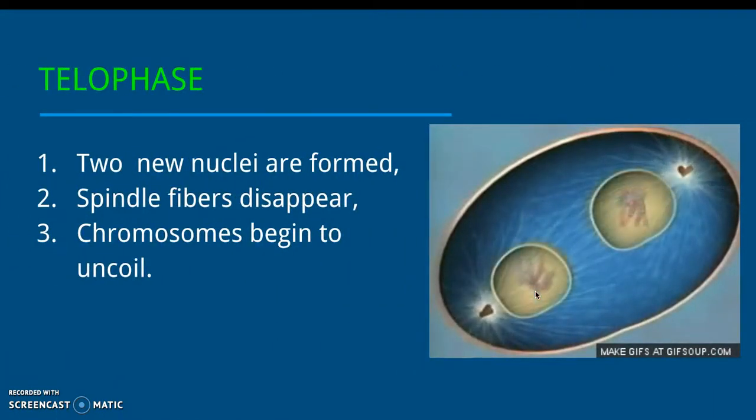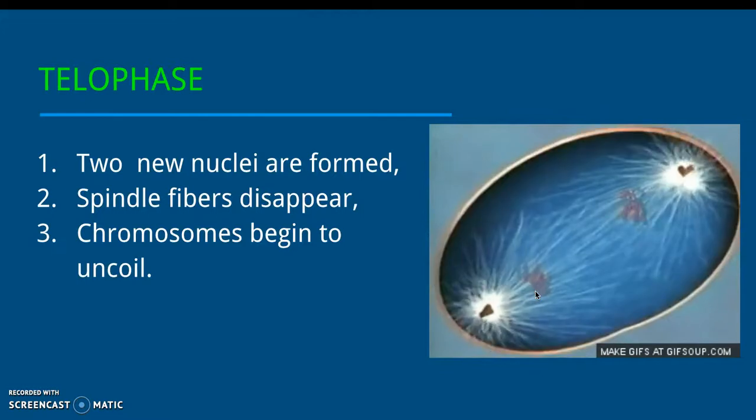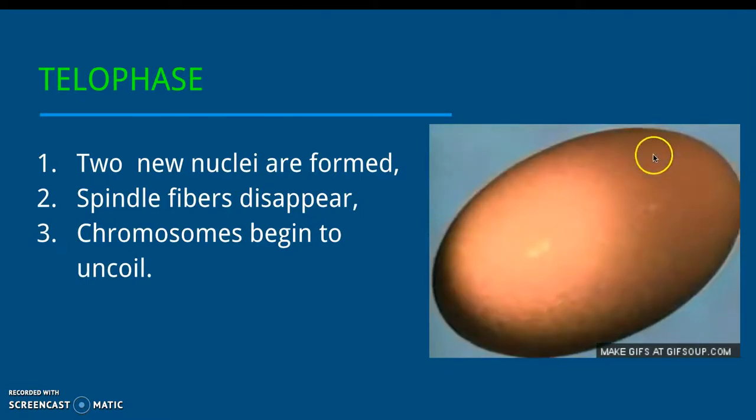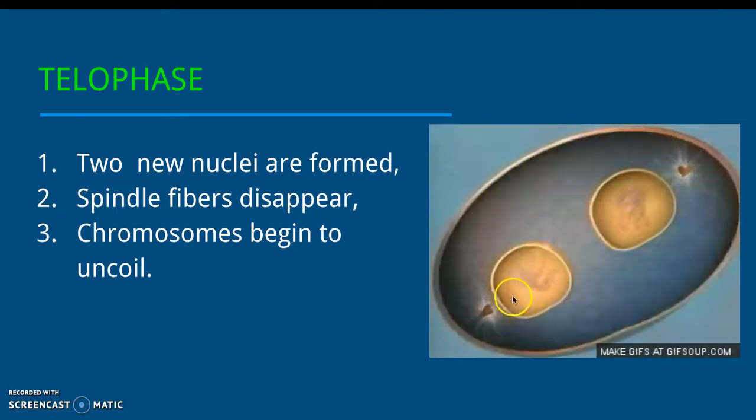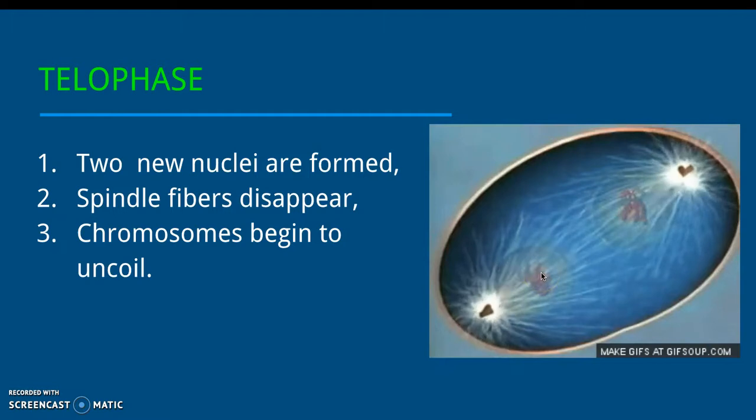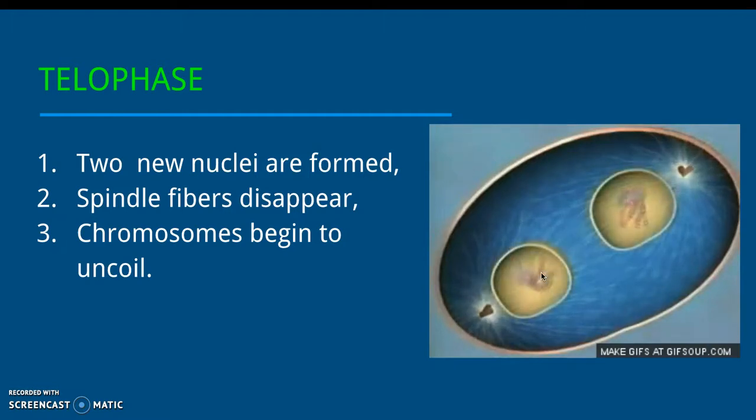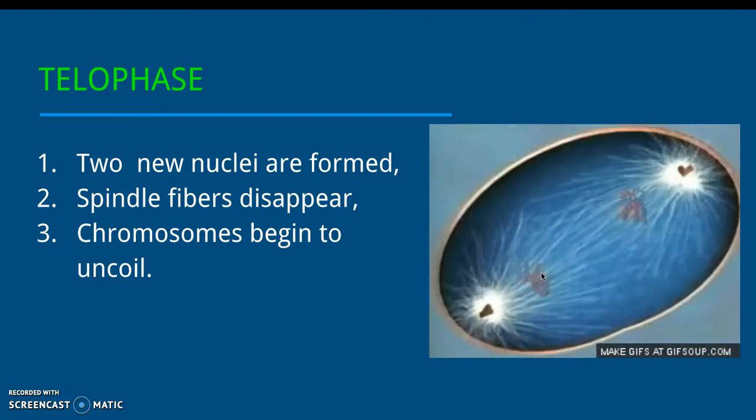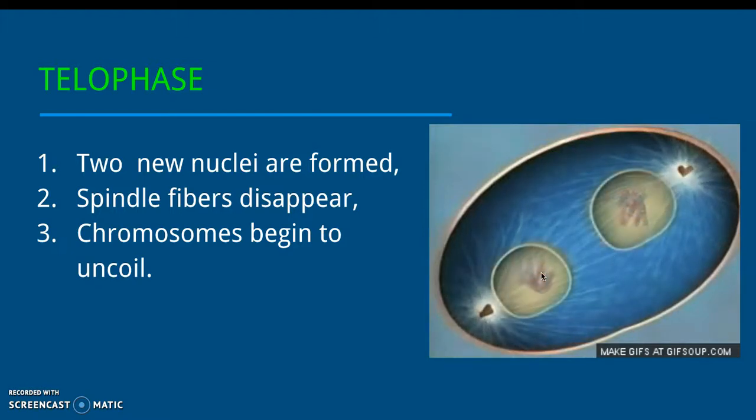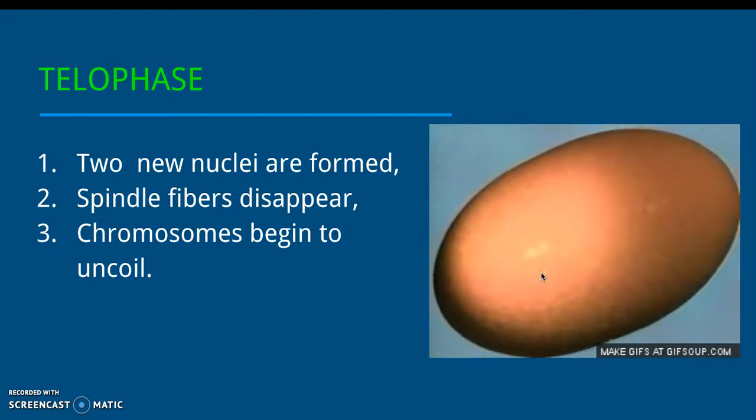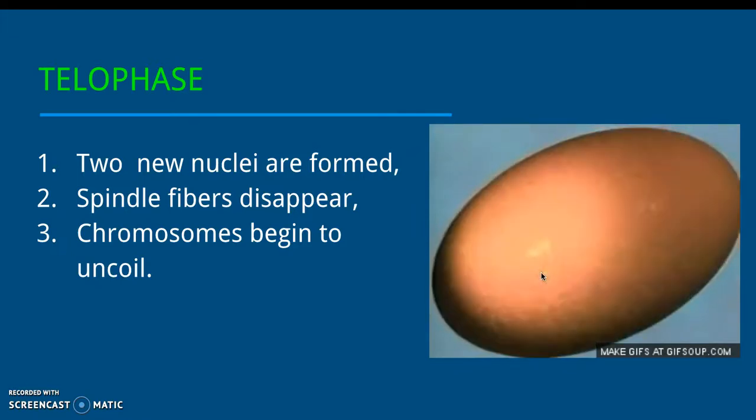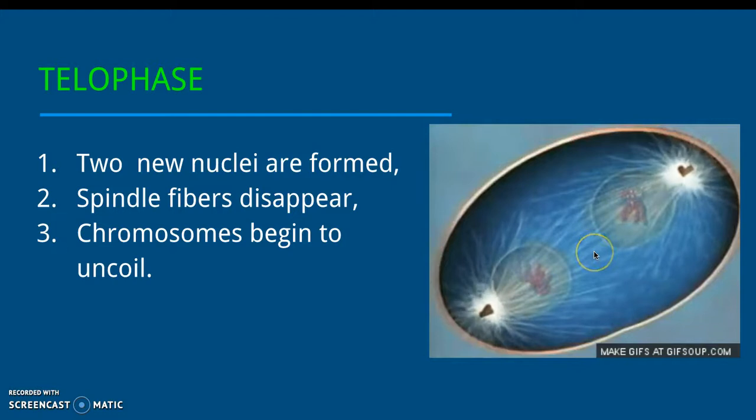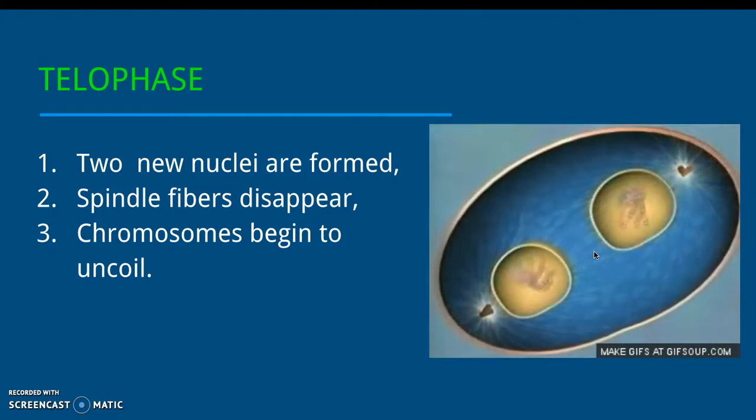Telophase. In telophase, 2 new nuclei are formed. The spindle fibers disappear. And the chromosomes begin to uncoil and form chromatin again. This results in finally the division of the nucleus and you have one big cell with 2 distinct nuclei within it. These 2 nuclei are genetically identical to each other.